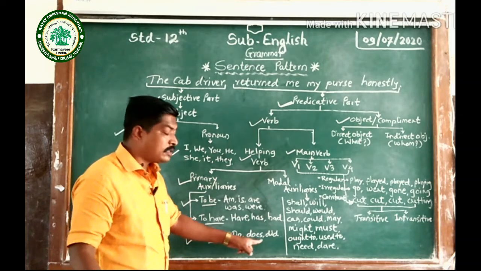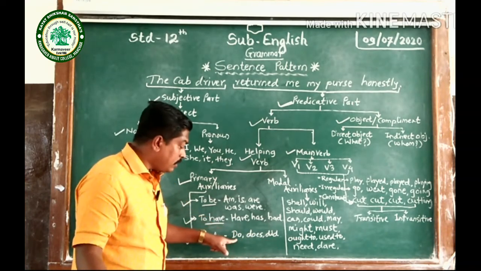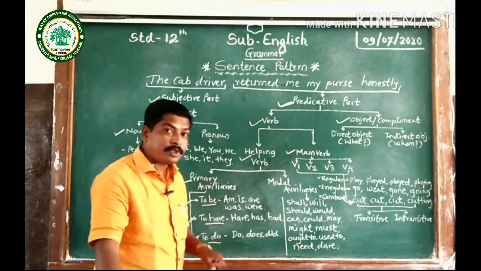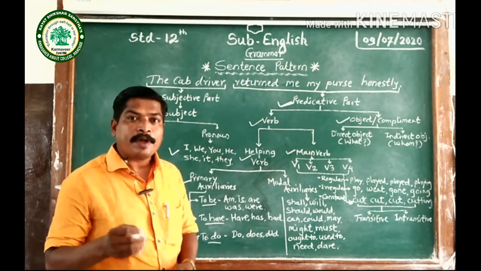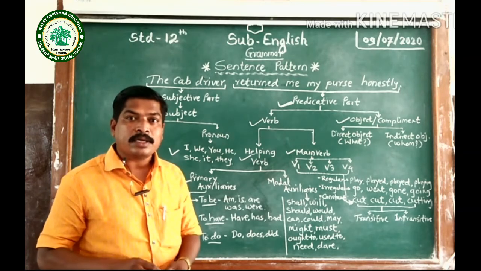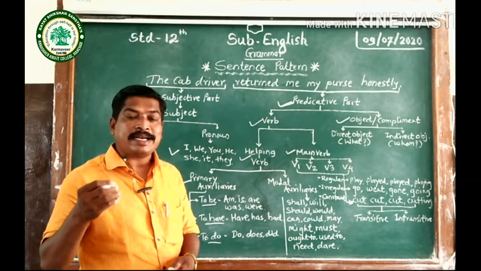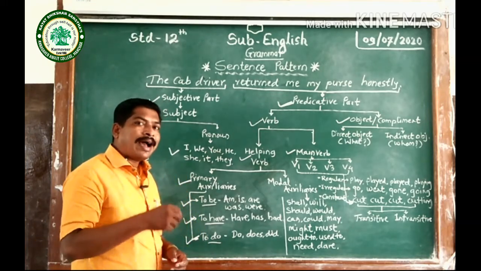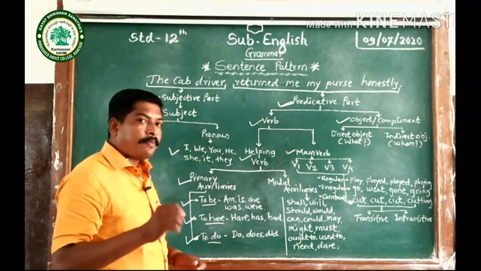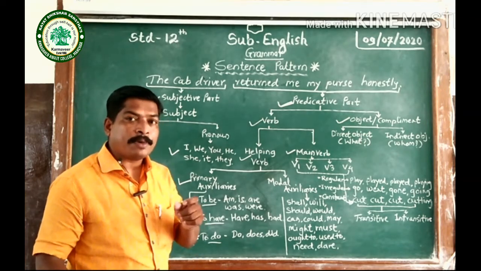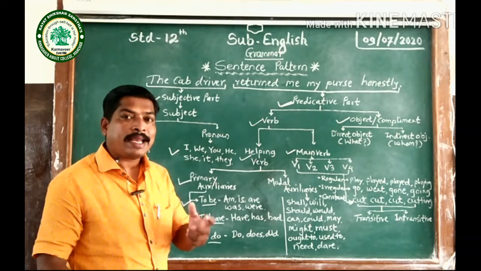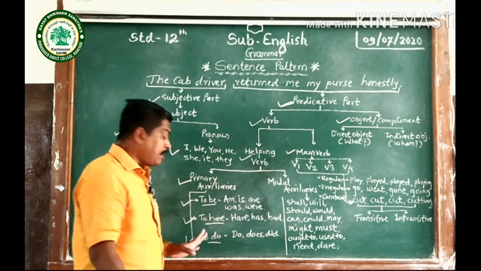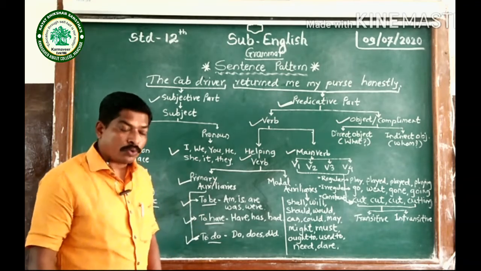So do, does, did. And these helping verbs, do, does and did, we use in simple present and simple past to make the sentence negative, to attach the negation, or to ask a question. So if we want to ask a question in simple present or simple past, we take help of do, does, did. That is why those are the primary auxiliaries of to do.